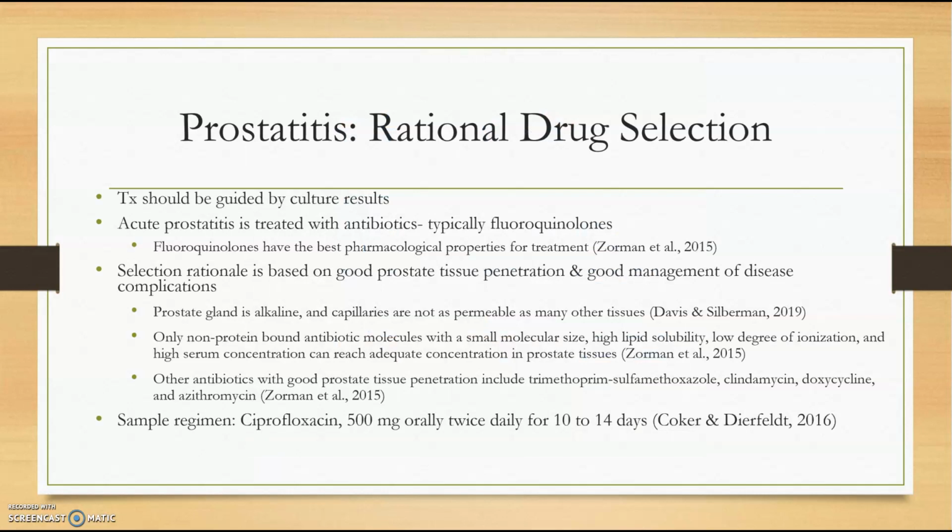Rational drug selection. Treatment of prostatitis is guided by culture or biopsy results. Acute prostatitis is typically treated with fluoroquinolones because they have the best pharmacological properties. Selection is based on the ability of the antibiotic to penetrate the tissue. The prostate is alkaline and the tissue is difficult to penetrate. Those antibiotics that are non-protein bound, have a small molecular size, a high lipid solubility, a low degree of ionization, and a high serum concentration can penetrate the tissue enough to get rid of the infection. Other antibiotics that can be beneficial in treating prostatitis are Bactrim, clindamycin, doxycycline, and azithromycin.